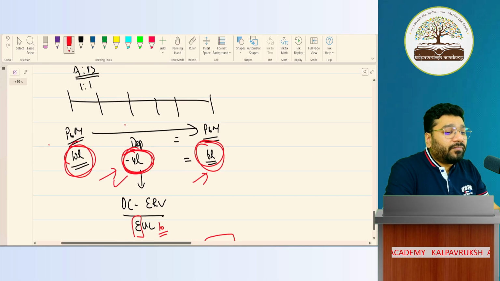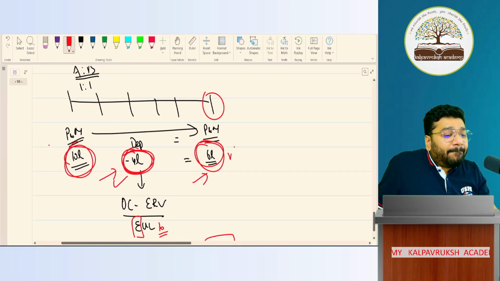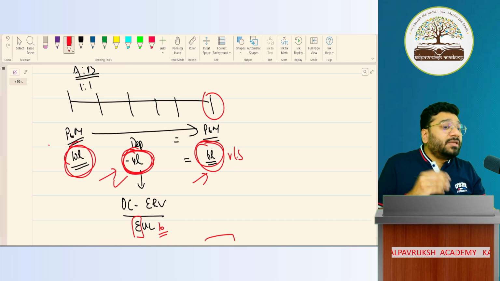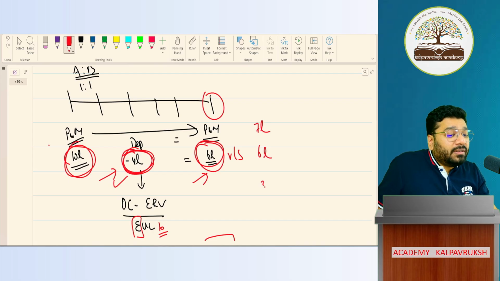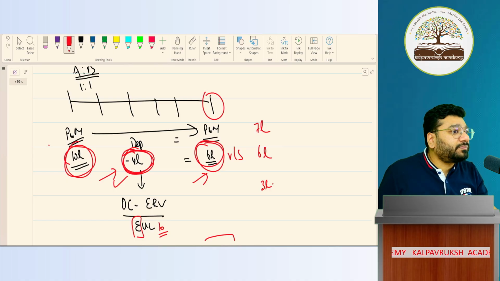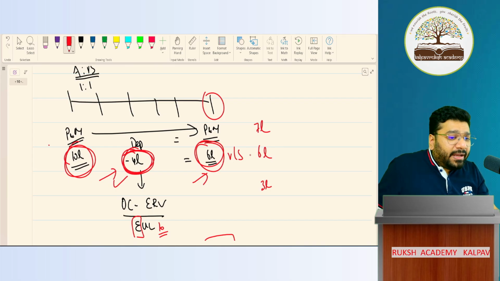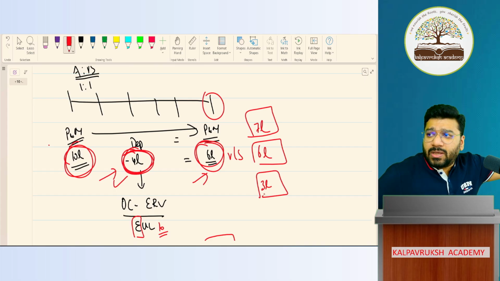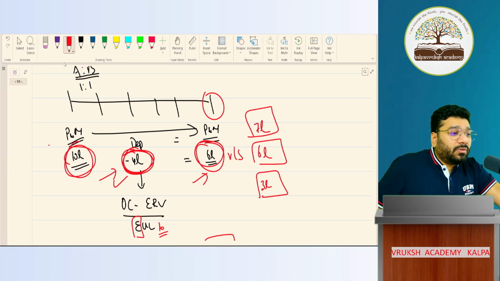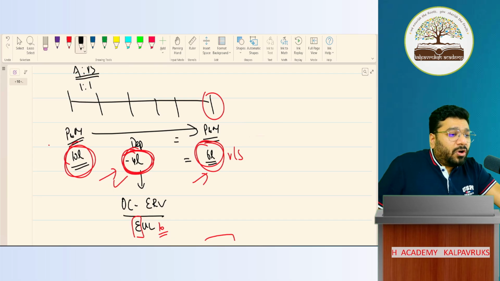Which means on the day of reconstitution, when I compare this with the market value, it can be the same 6 lakh, or it can be more than 6 lakh, which is 7 lakh, or it can be even 3 lakhs, less also. Yes or no? If I go and sell this in market, I may get the same 6 lakh I estimated, or more, which is 7 lakh, or less, which is 3 lakh also. Possible, not possible? Possible. Now I'm telling you, when I just inquired what is the fair value of this machine, the company said it is worth 5 lakh rupees.